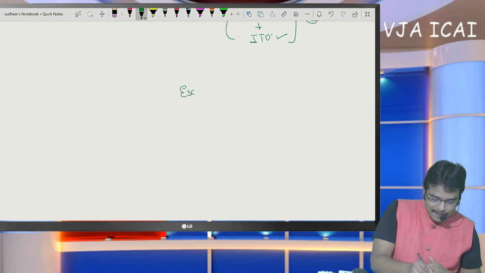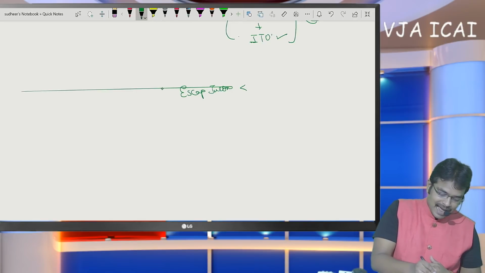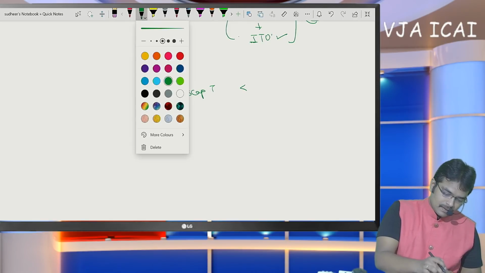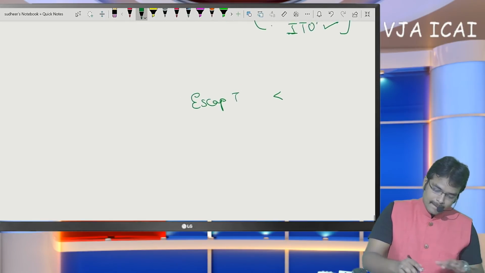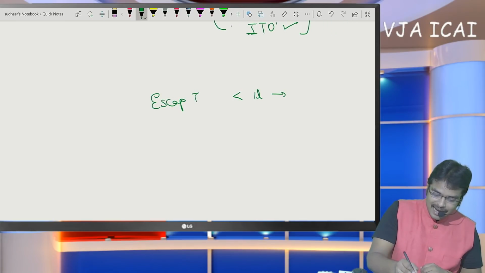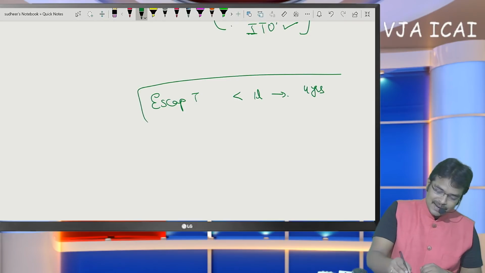When the escaped income is less than 1 lakh, then notice must be issued within 4 assessment years.